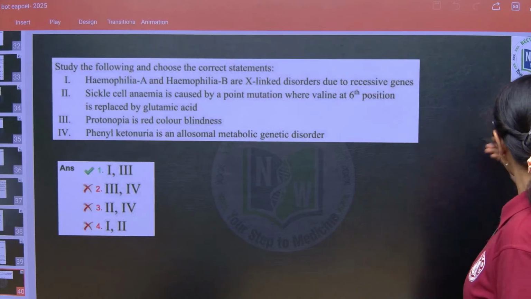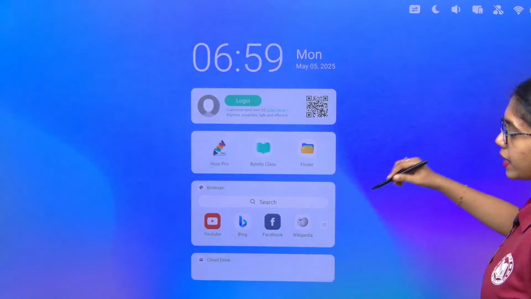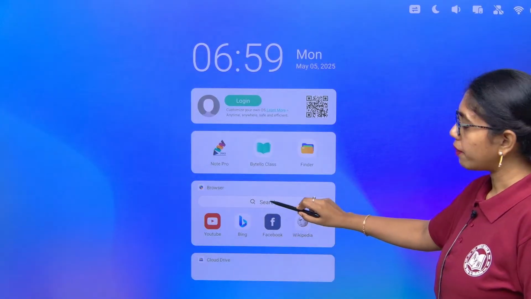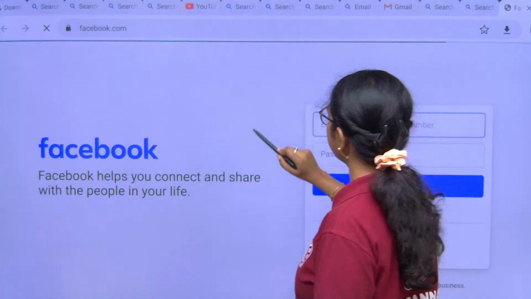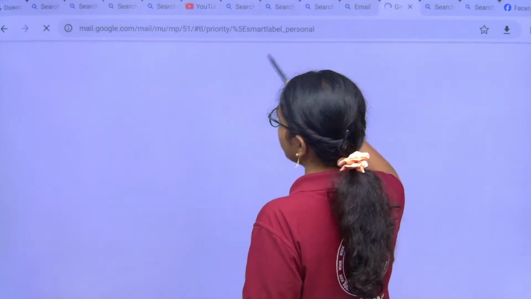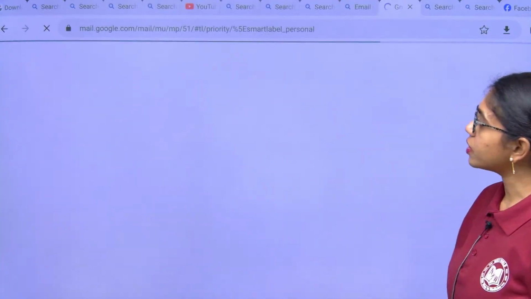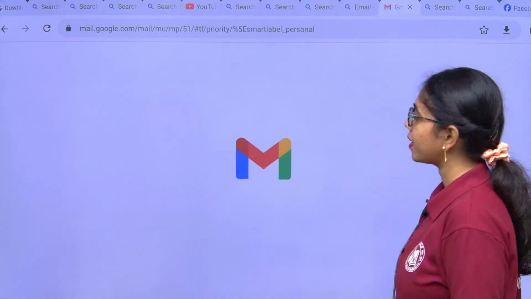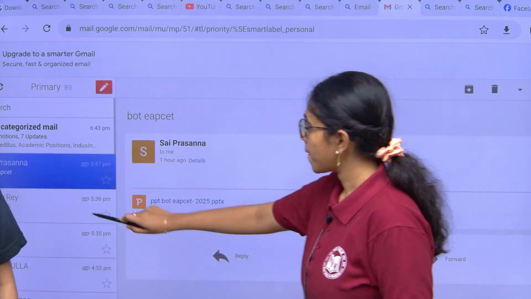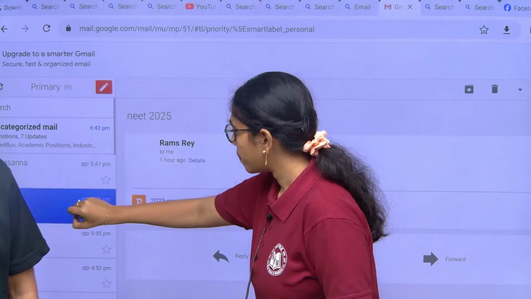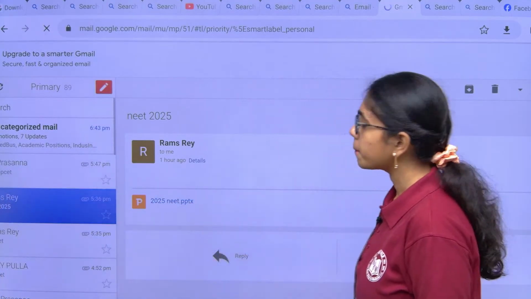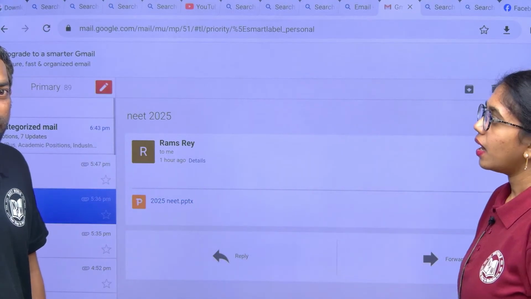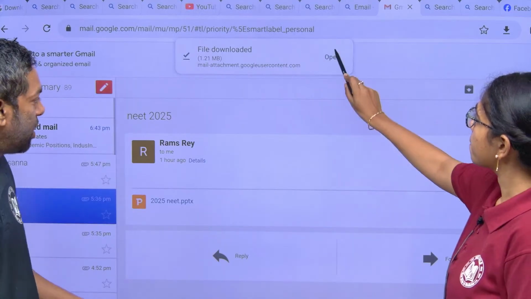Sir, please explain the physics concept as well. You have to download it. Yes sir, how was the zoology paper this time, NCERT paper? It is actually moderate. Some questions are too tough and some questions are too easy. Most of the 50% questions are moderate. I hope it is good for you.